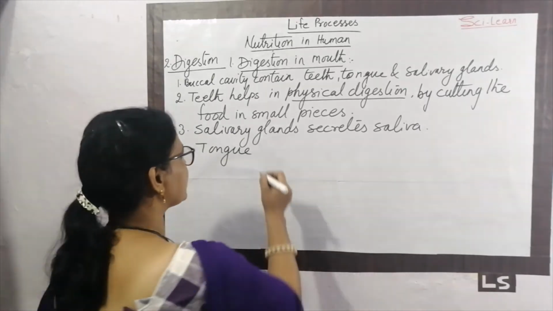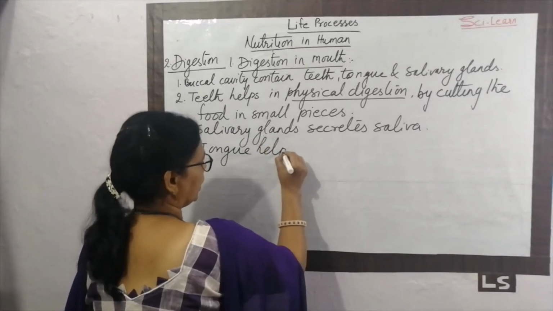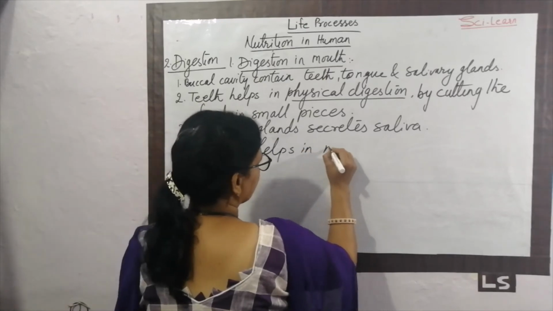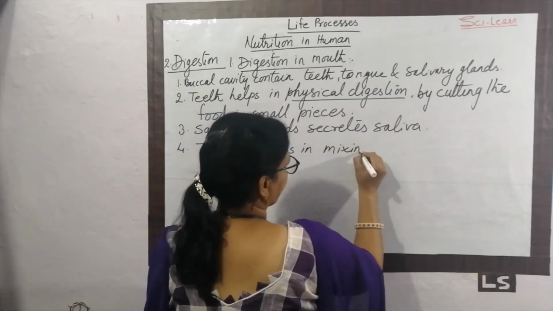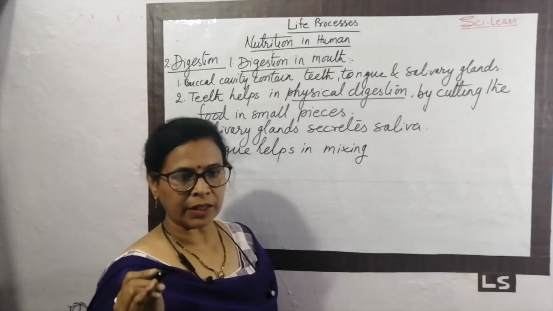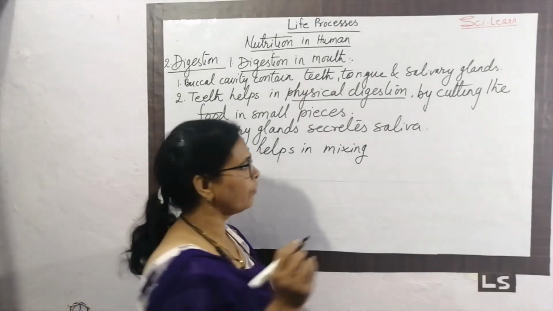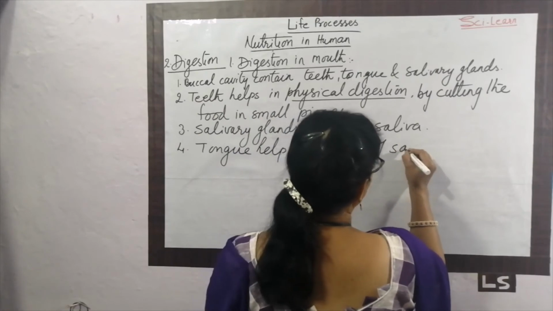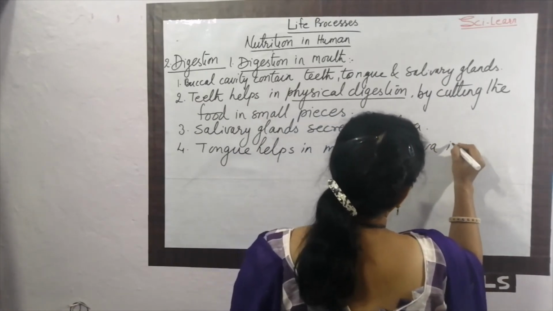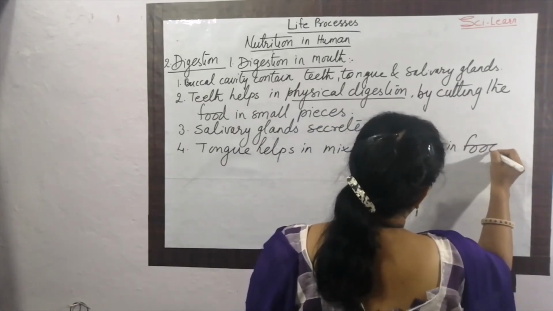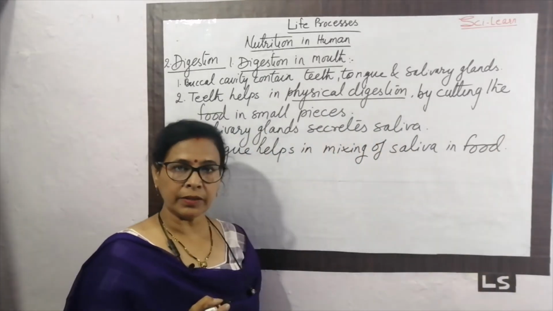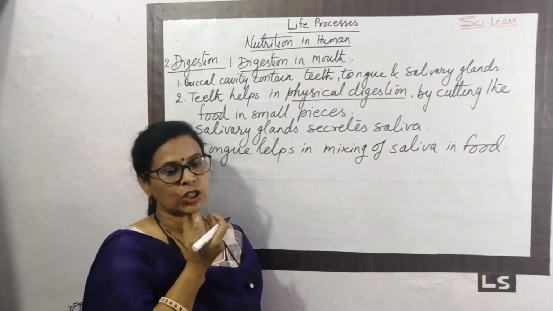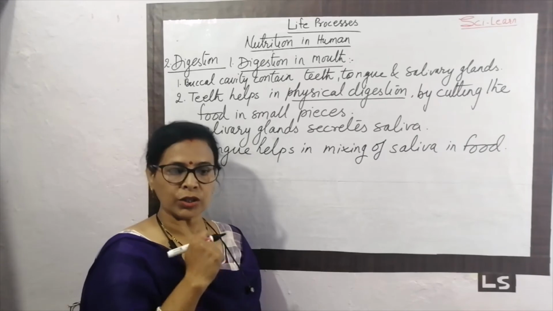It helps in mixing of food. It mixed the saliva with food. Helps in mixing of saliva in food. Our food gets slippery, so it is easily swallowed inside the esophagus.